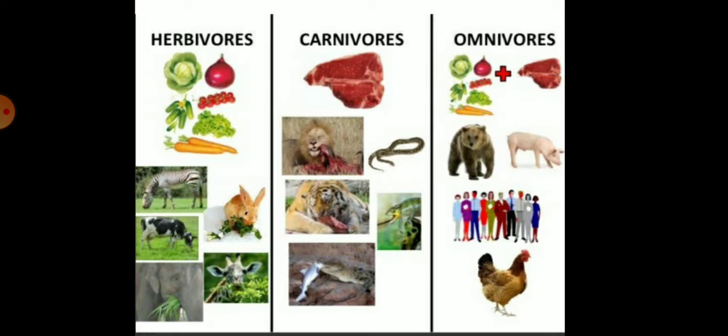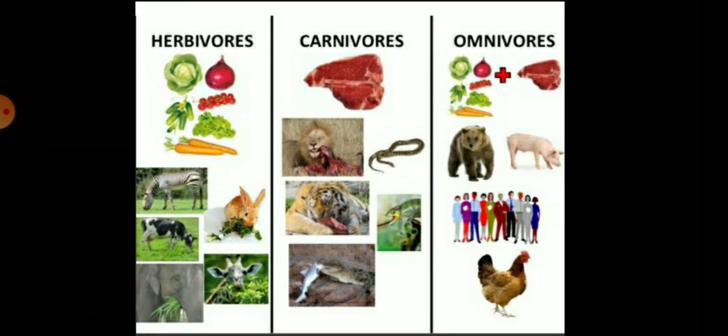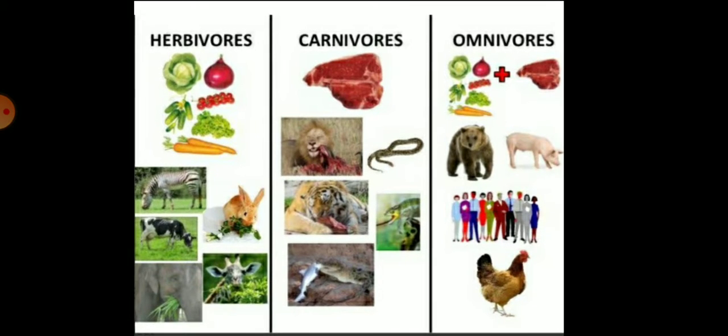So children, human beings, crows and cockroaches are all omnivores. The examples of herbivores are cow and elephant. You can see in this picture the examples of carnivores like lion and tiger, and the examples of omnivores are crow and human being. Okay children?